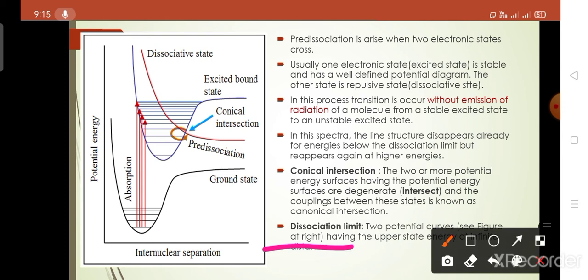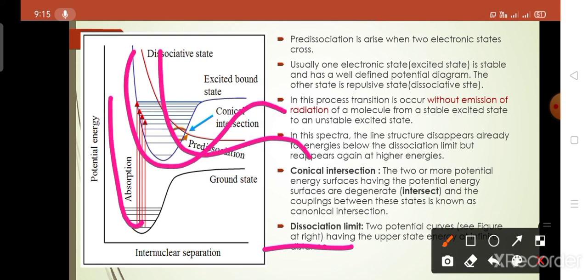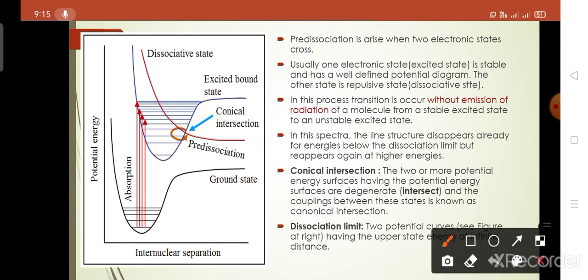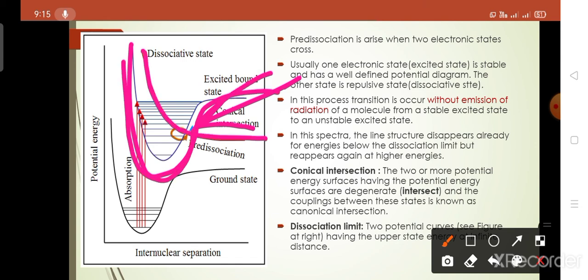Now, the dissociation limit means there are two potential energy curves, and at the higher potential energy curve the dissociation limit is made. The dissociation limit happens at the higher energy level state, and there is a conical intersection. Conical intersection means two or more potential energy surfaces are degenerate.